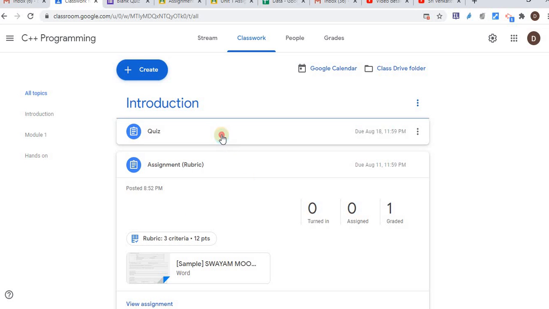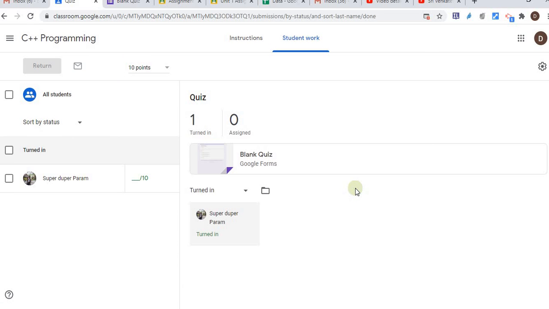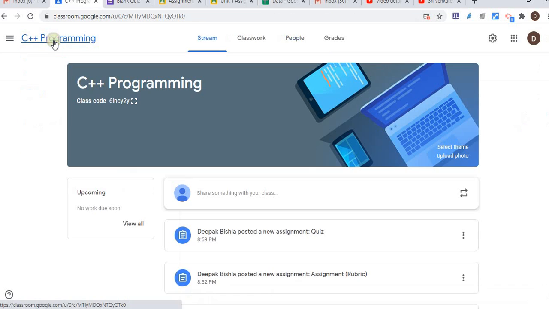So here in the quiz sheet, 1 turned in. So I can see the 1 in turned in. So here the student work appears, and I can define their grade directly here. So done. Now just come back here.